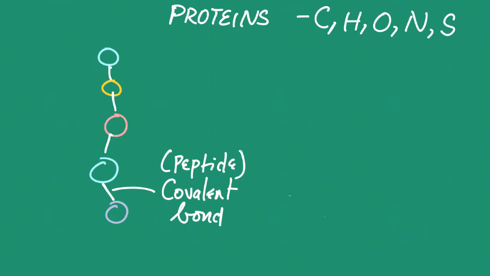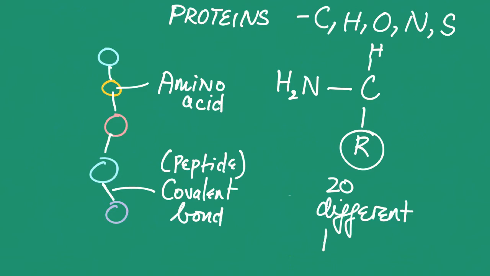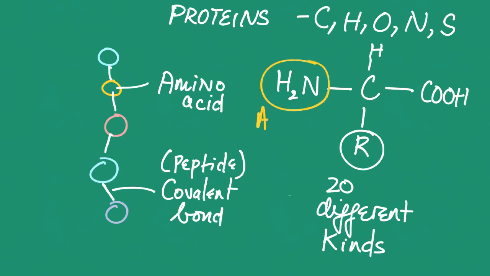Each amino acid has a very specific structure. They are similar in many ways. Each amino acid will have an amino group, an acid group, a carbon, and a hydrogen. It also has something called an R group. The R group is what differentiates the 20 amino acids because each R group is different. So there are 20 different R groups. So here's your amino group, which is NH2, and the acid group, which is COOH, and which is why we call it an amino acid.